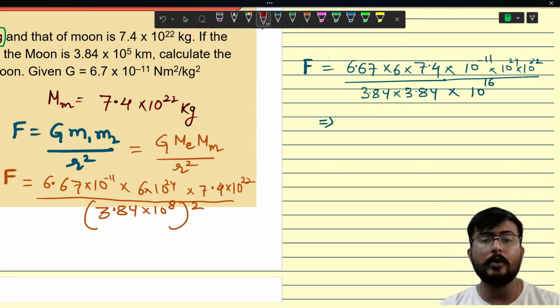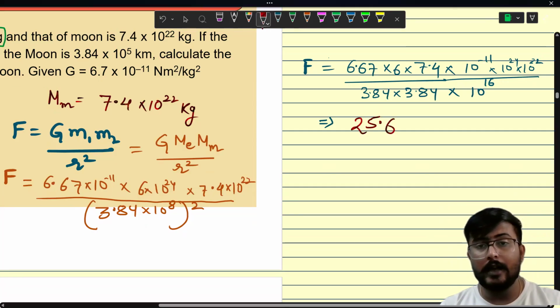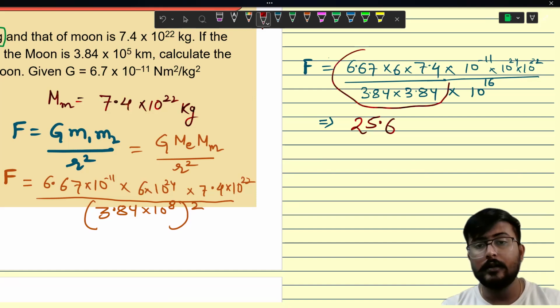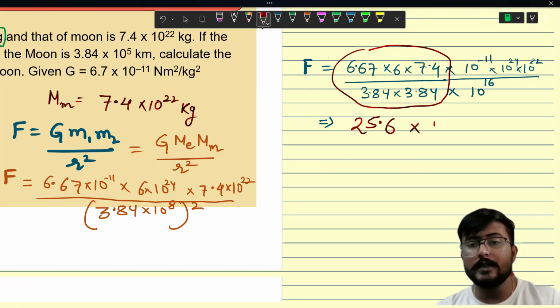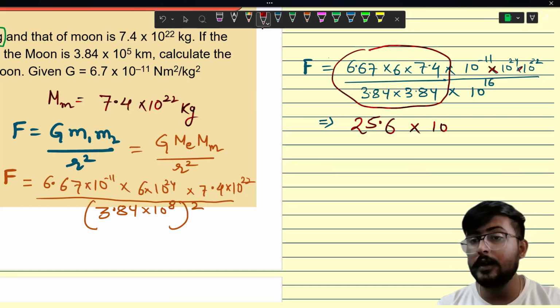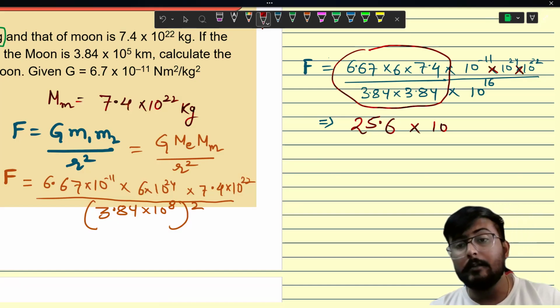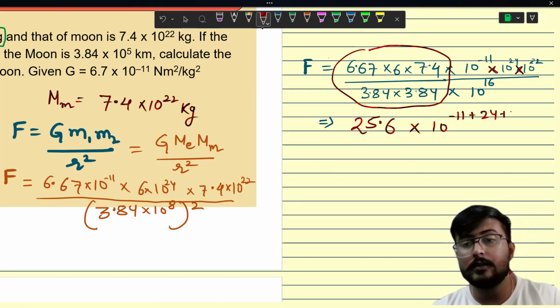So this is some calculation that you have to do. Now after that, 10 raised to power minus 11. If they are in multiplication and their bases are the same, we have to add the powers. And then there is 10 raised to power 16, which is in division, so we will subtract the power.